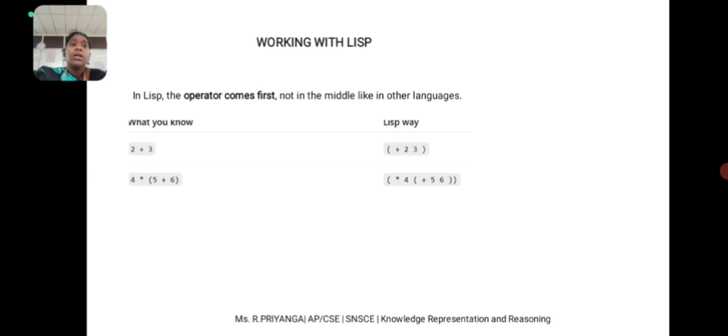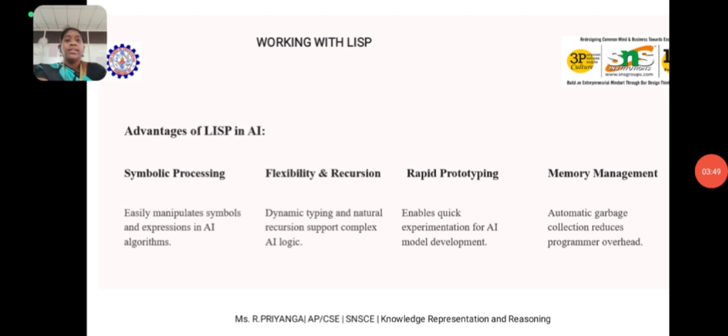So far we used the operators first, then we move to another thing. Here are some advantages of Lisp in AI. First is symbolic processing. It means Lisp is excellent at handling symbols, not just numbers. Why is it used? Because AI often deals with concepts, rules, objects and language, all of which can be represented as symbols. For example, if you are building an expert system or a chatbot, Lisp can easily manipulate things like fever, high temperature or diagnosis equals flu.